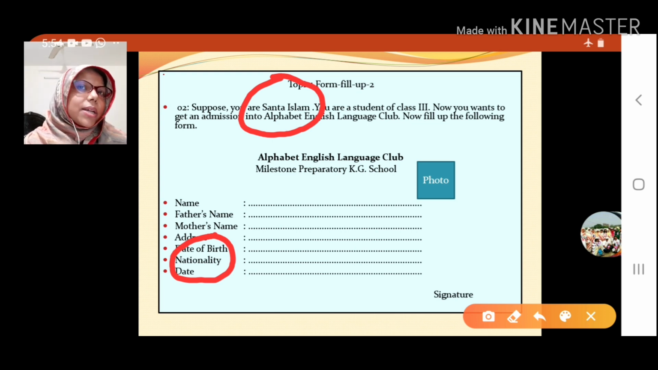Remember it. And father's name and mother's name, you can ask me, Miss, if I write Shanta Islam, can I write my father's name? Yes, you can write your father's name. If your father's name and mother's name are also fixed in the question, you also write those names. Clear, all of you? So here your name is Shanta Islam, and here nationality Bangladeshi.